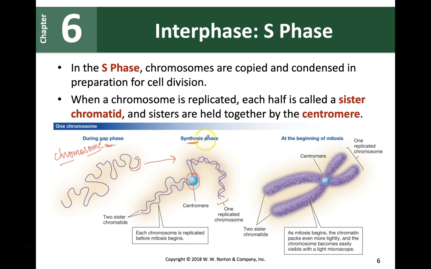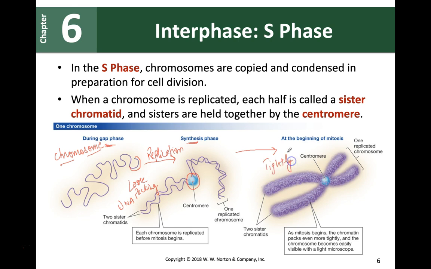Now, what happens after synthetic phase? So guys, this is when replication happens. So this is called replication, when your DNA is copied to make sister chromatids. Okay, now when you go to a later stage, this is when we want to go into mitosis, we want our DNA to be very tightly packed. Okay, so right here, the DNA is loosely packed, so there's loose packing of DNA. Okay, but here it's tightly packed.